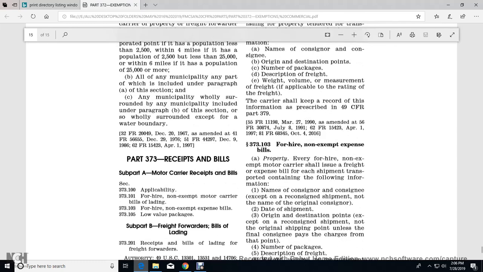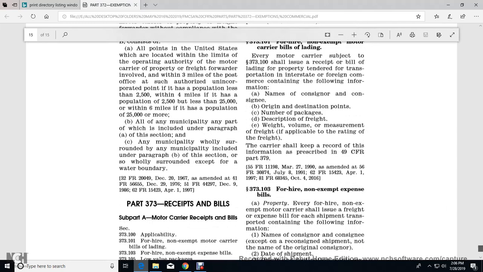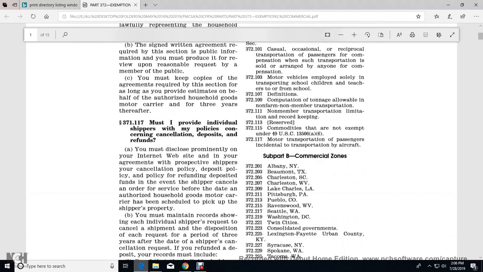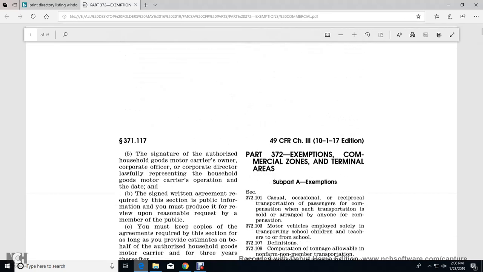373, receipts from bills. This was reading of the exemption of commercial zones and terminal areas.